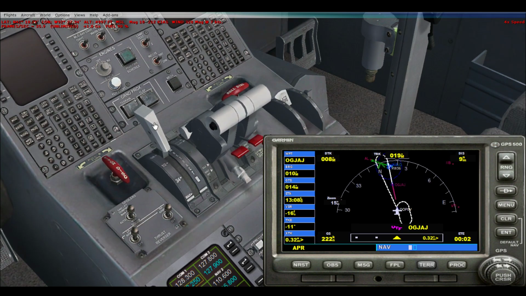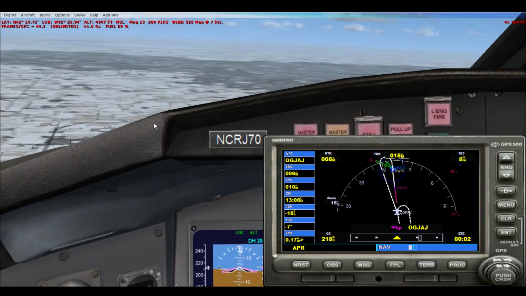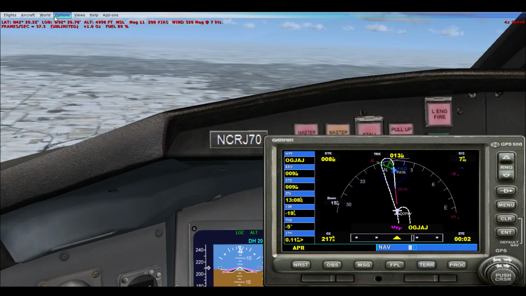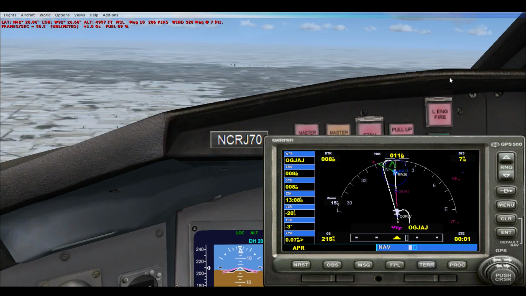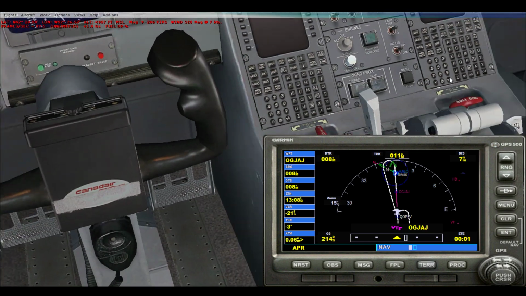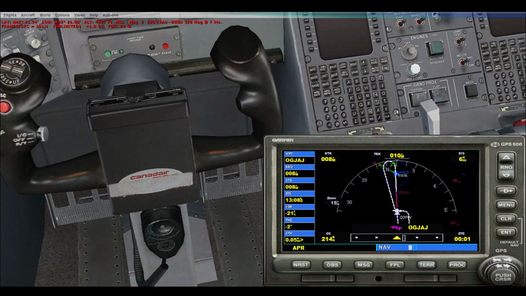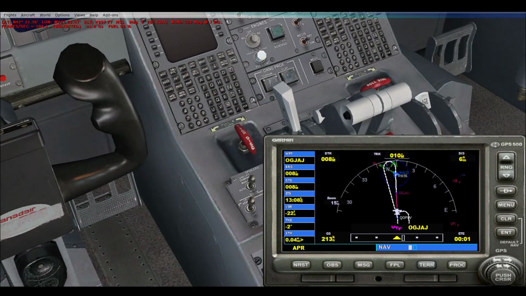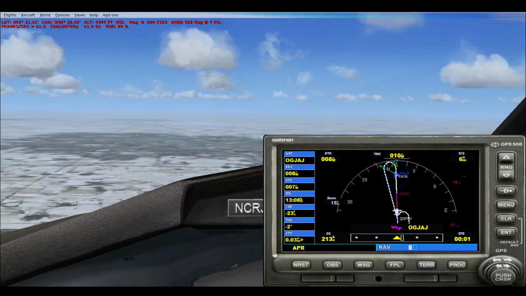It is now in the armed position, and the spoiler armed position means that as soon as we touch down, we're going to slow this down. The spoilers will engage, and we want that because the spoilers will make the aircraft stick to the ground once the wheels touch, and we really need that to happen.